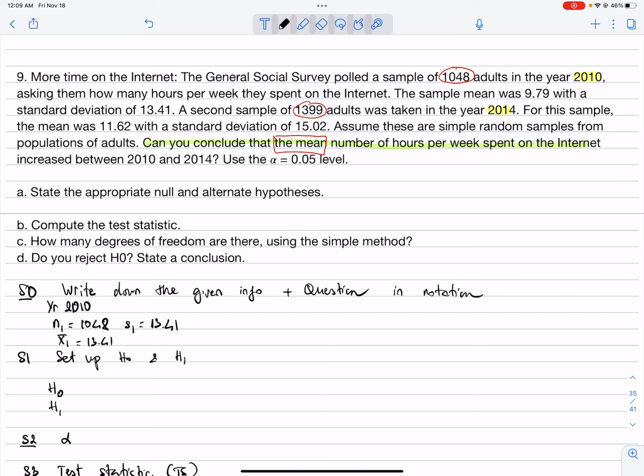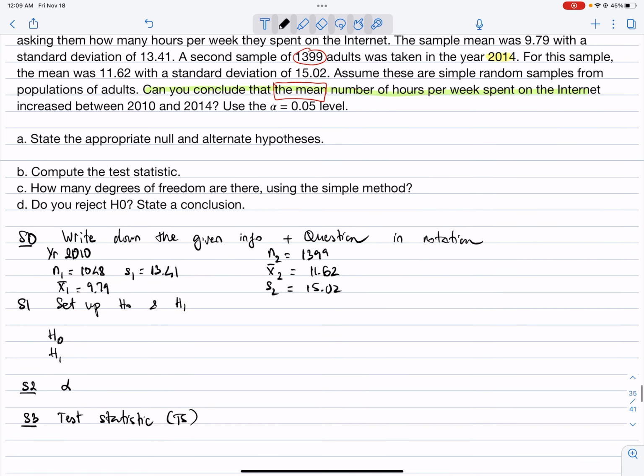Then n2 is 1399, x2 bar is 11.62, and s2 is 15.02. Now those are the given information.